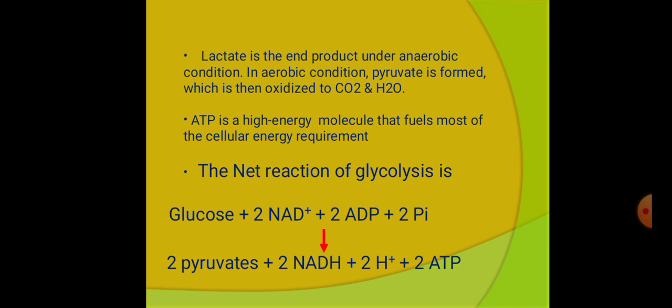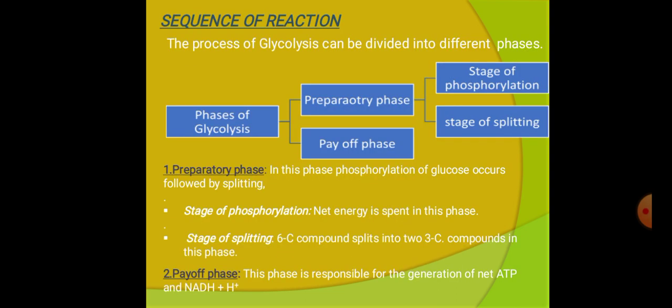The net reaction of glycolysis is glucose plus 2 NAD plus, plus 2 ADP molecules, plus 2 inorganic phosphates. It gives 2 pyruvates plus 2 NADH molecules plus 2 ATP molecules. This is the net reaction of glycolysis. There are a lot of reactions in the glycolytic pathway, occurring in a sequential manner. Totally, there are 9 reactions in the glycolysis pathway.